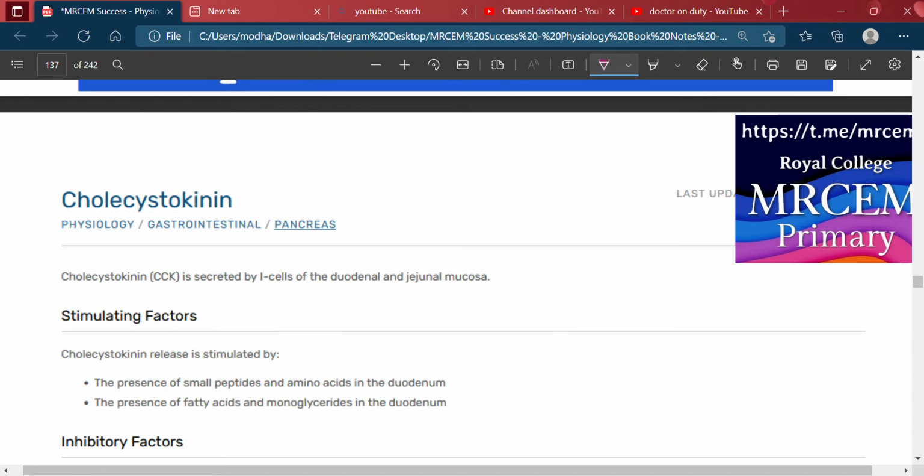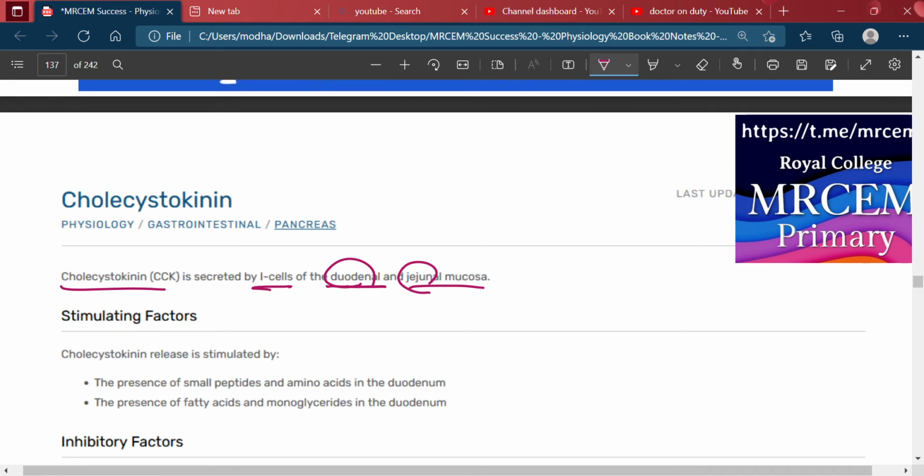Cholecystokinin, CCK, is secreted by the I cells of the duodenal and jejunal mucosa. Cholecystokinin is secreted by the I cells of the duodenum and the jejunal mucosa.